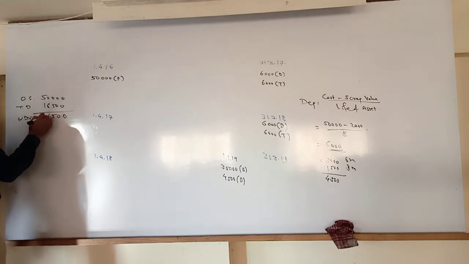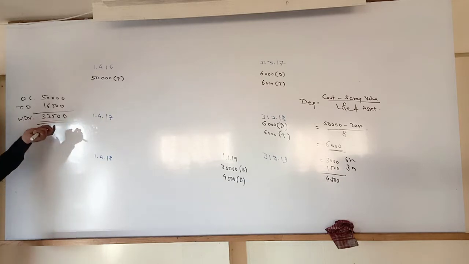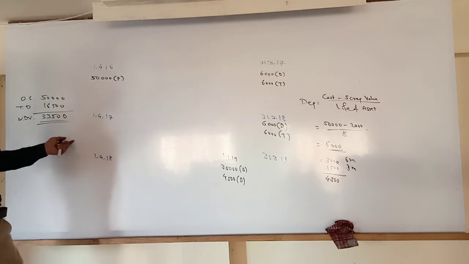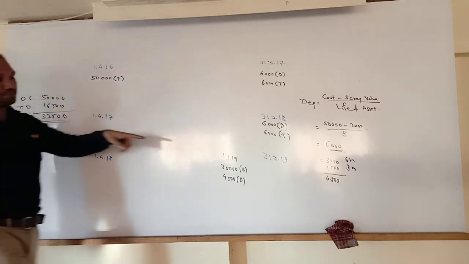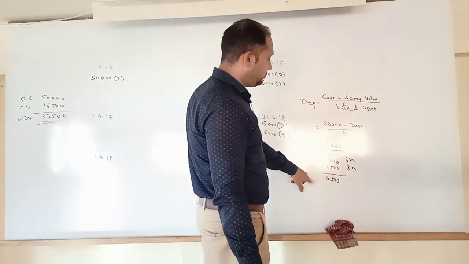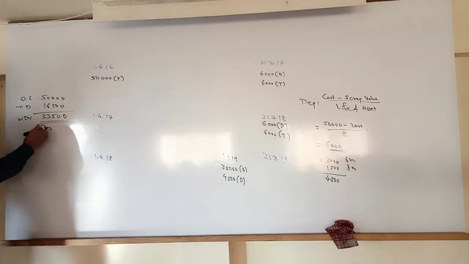So this, 33,500, is the selling price. It is the WDV, written down value. Okay, on this date, on 1st of January, after deducting total depreciation, we need to sell this asset at 33,500. Now, selling price 35,000. Okay, we sold at 35,000, but the actual price was 33,500.